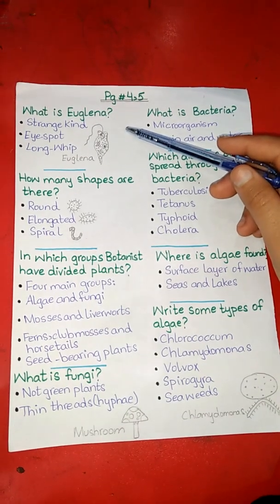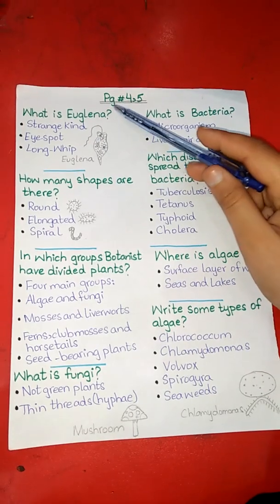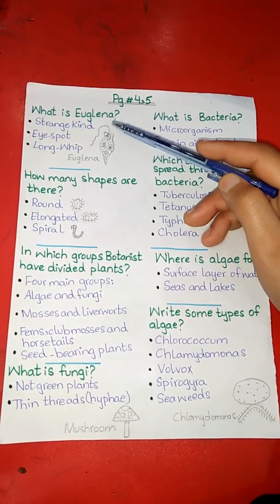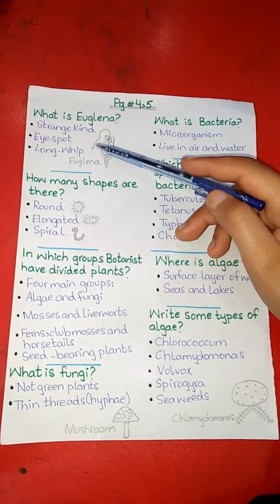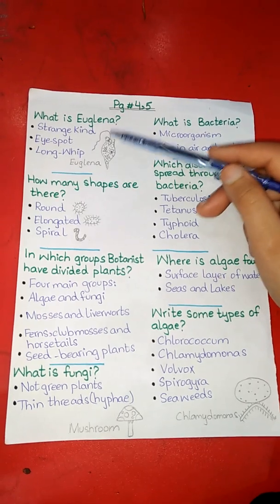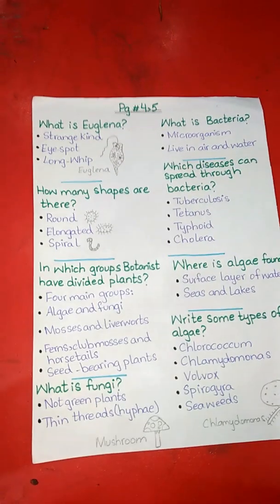The first question is, what is Euglena? Euglena is a strange kind of protist. It has an eye spot and a long whip-like projection called flagellum.